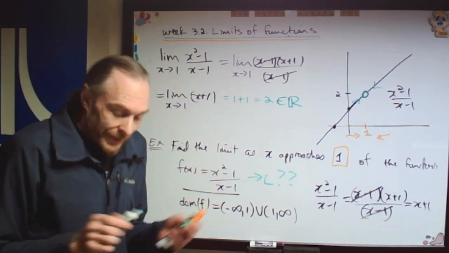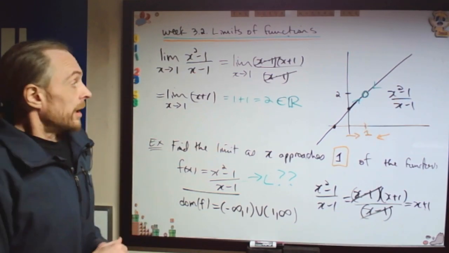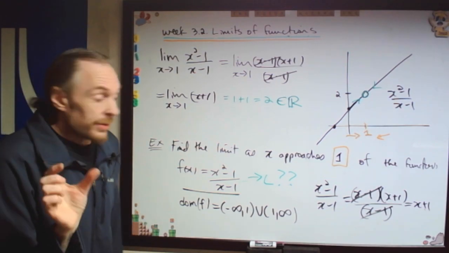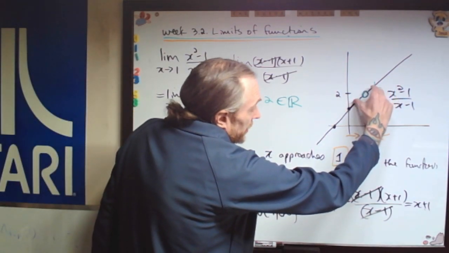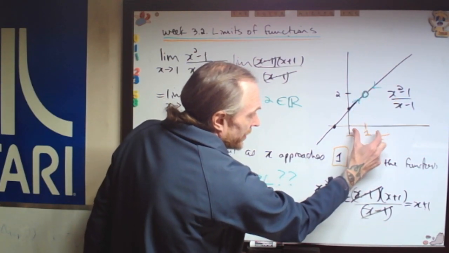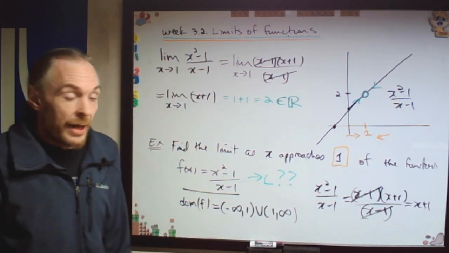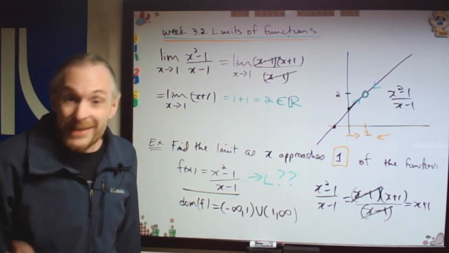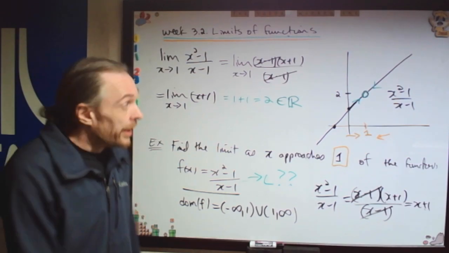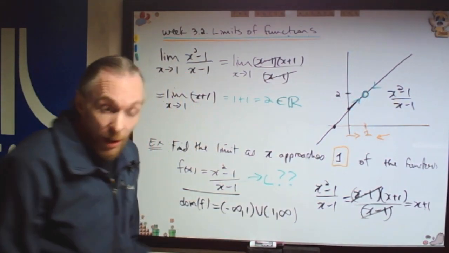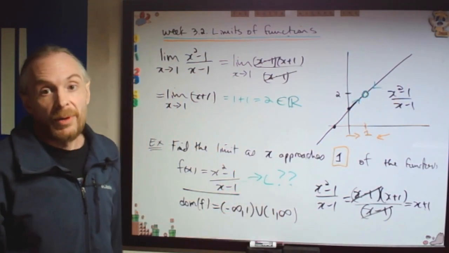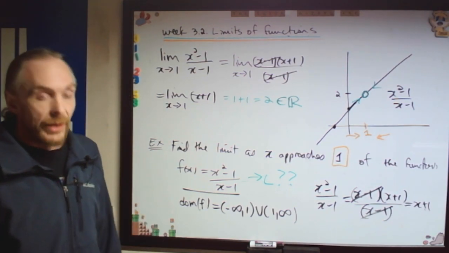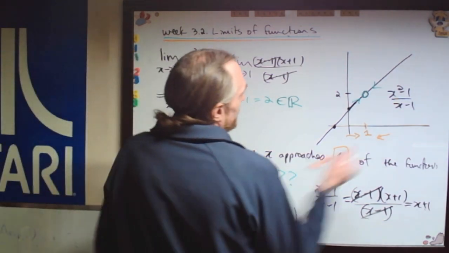And now, again, what that's saying is our function is getting arbitrarily close to the value 2 as our input gets arbitrarily close to the value 1. But technically, in this case, 1 was never in our domain, so we can't equal 1. So we never actually touch 2. There's a hole, but we can get arbitrarily close to it, and that's what we mean by the limit is 2.